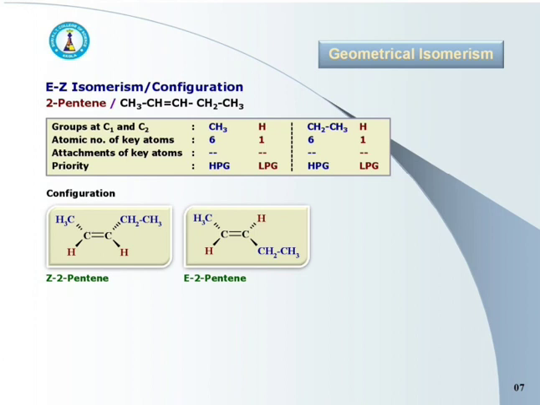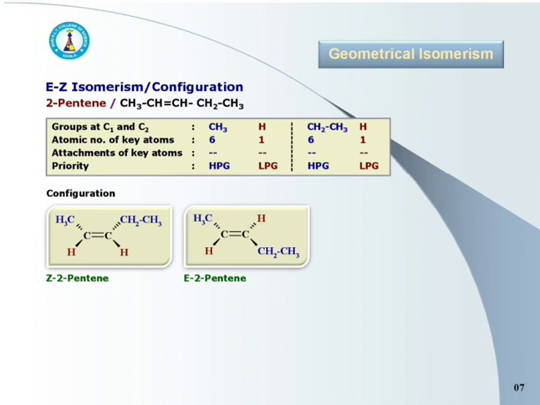As carbon of CH3 has higher atomic number than hydrogen, CH3 is the higher priority group at both C1 and C2, while H is the lower priority group.